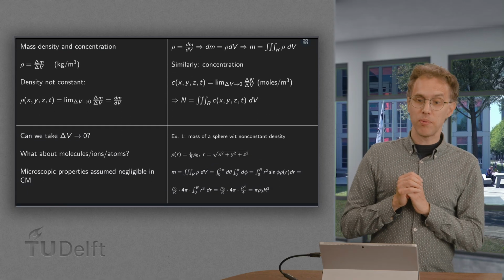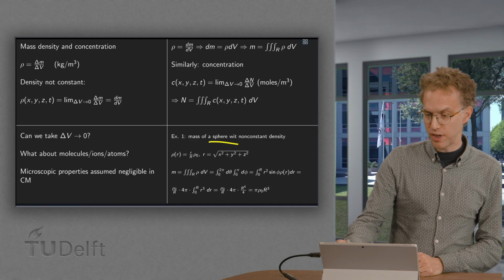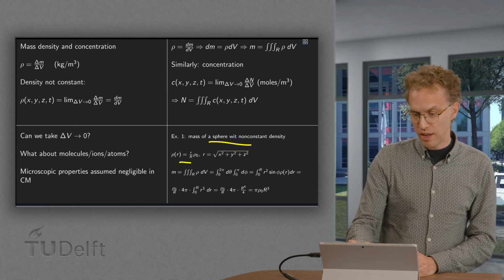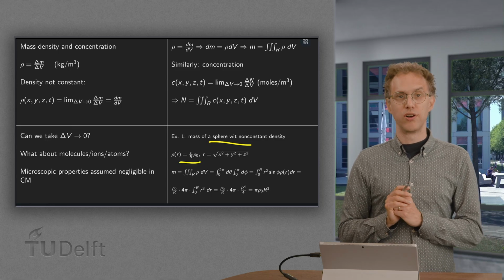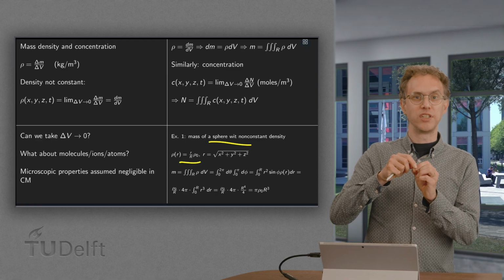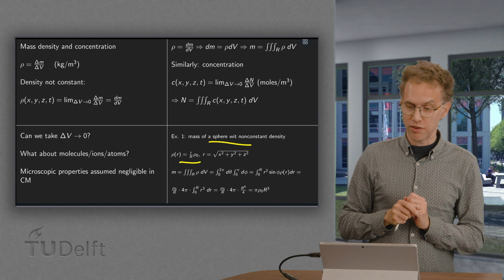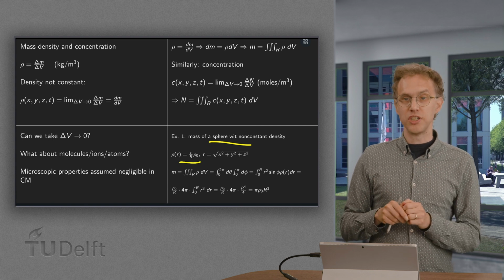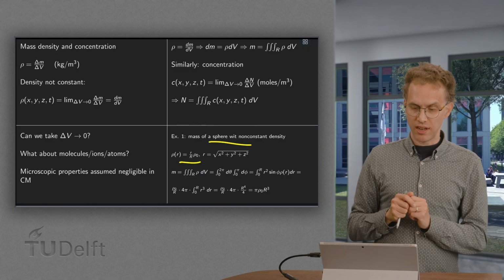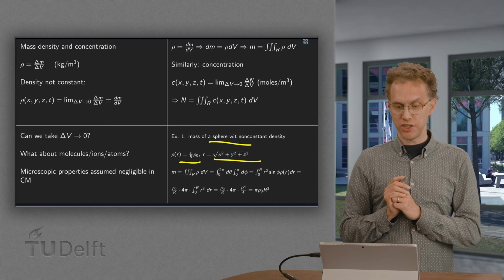Now we have a small example of that. Say we want to compute the mass of a sphere with non-constant density. I just took some density rho equals r over capital R times rho 0. So the small r is the distance from the origin to the point where you are, and capital R is the radius of our sphere, and rho 0 is the density at the boundary, where r is, as usual, the square root of x squared plus y squared plus z squared.